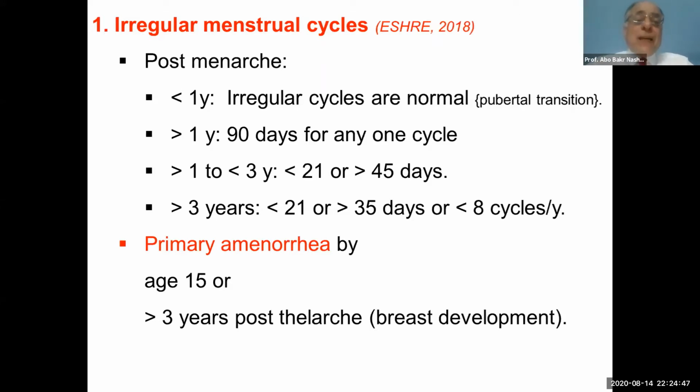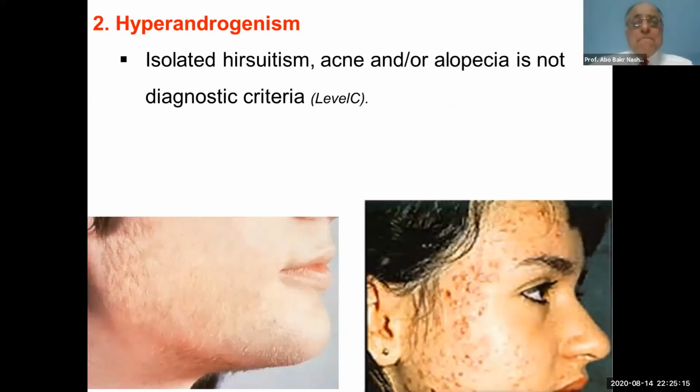Also, primary amenorrhea is a criterion for diagnosis, and it is defined as no menstruation after the age of 15, or no menstruation more than 3 years post-thelarche. That's to say, no menstruation 3 years after the development of the breast. It is called primary amenorrhea.